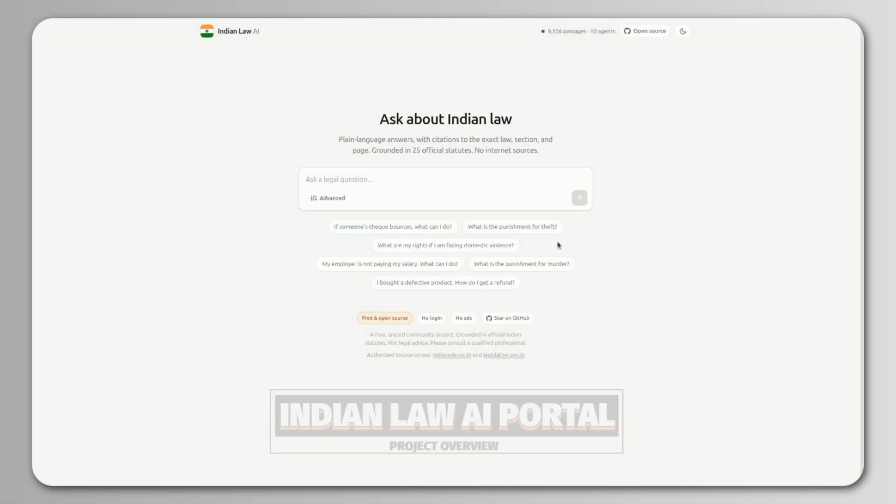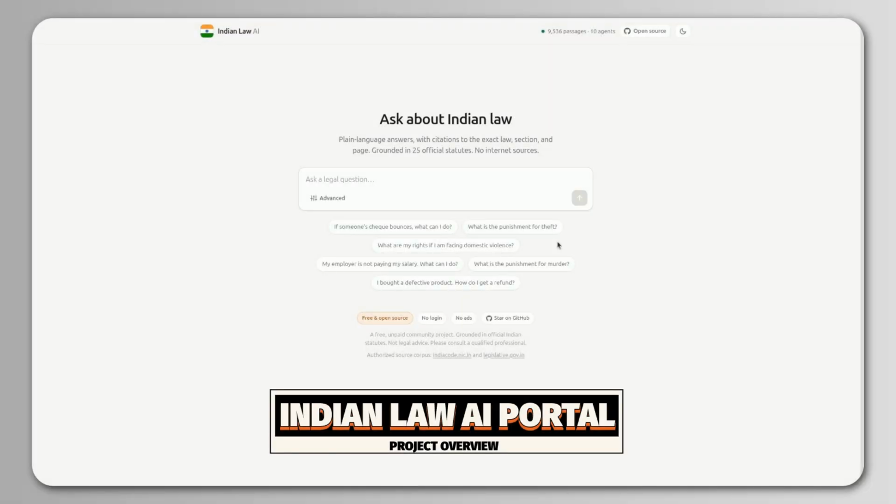General AI tools can sometimes mix up current and older versions of Indian law. This project is built to answer from official government statutes, PDFs, and to show the exact page behind each answer. Let's check with an example.